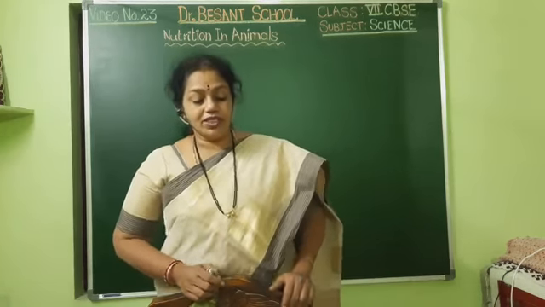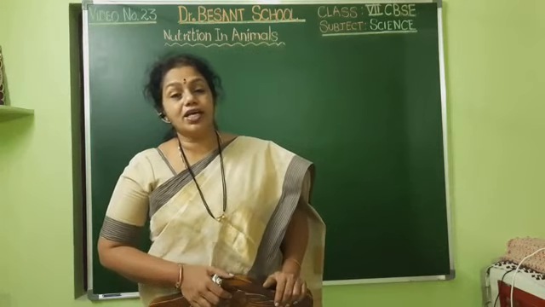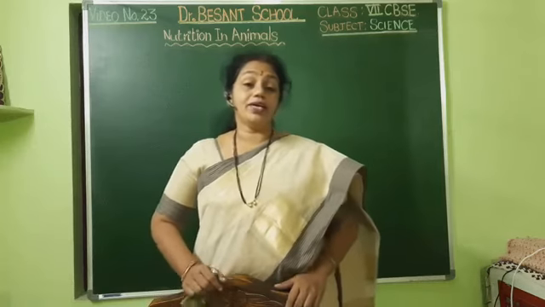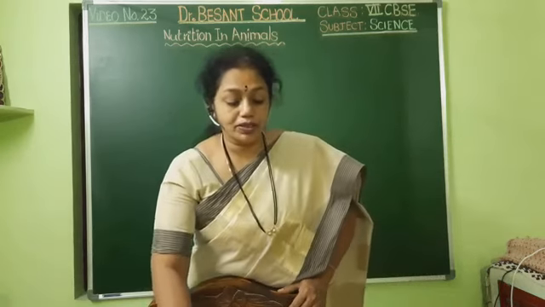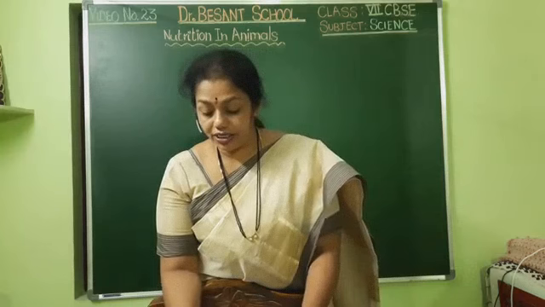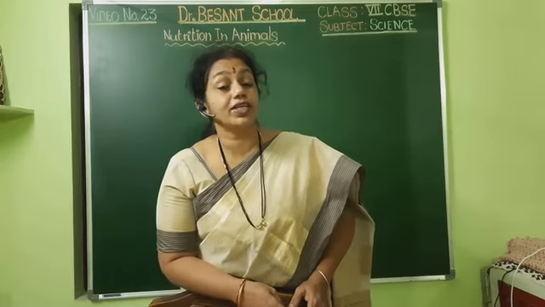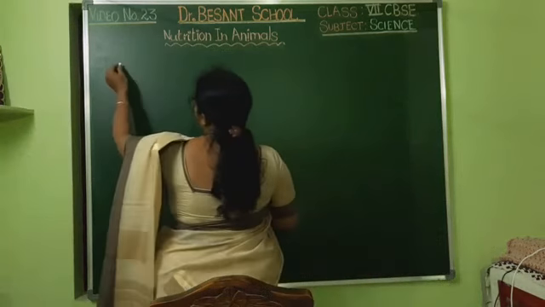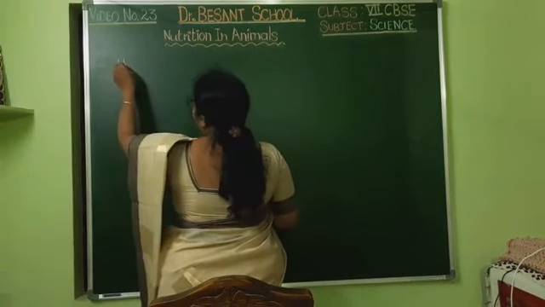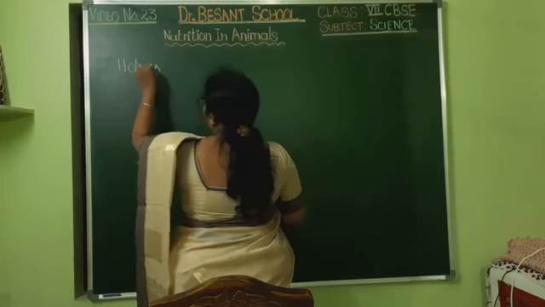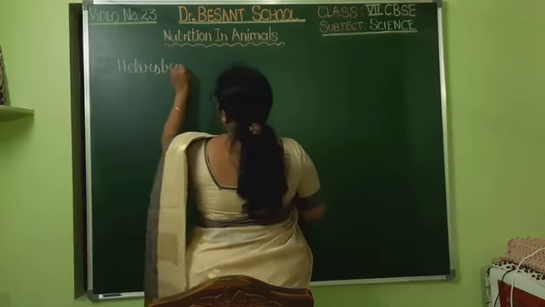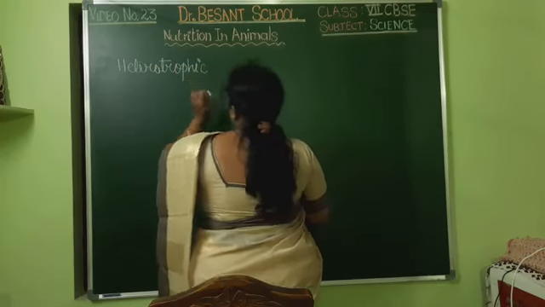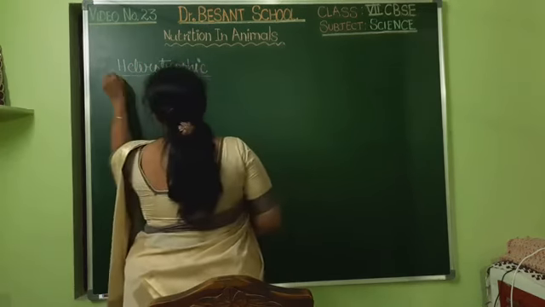Okay, children. So we should be seeing today about the nutrition in the animals. I told that the animals will be heterotrophic, isn't it? All animals are heterotrophic in nature. That means they are dependent on others for their food. So nutrition in animals, the first point is that they are heterotrophic in nature.